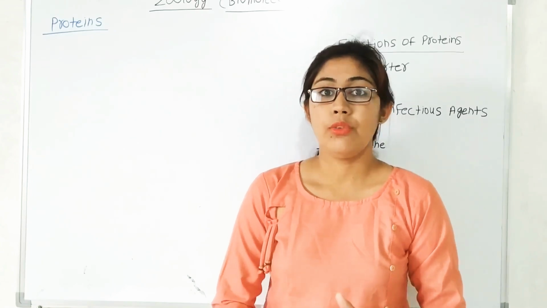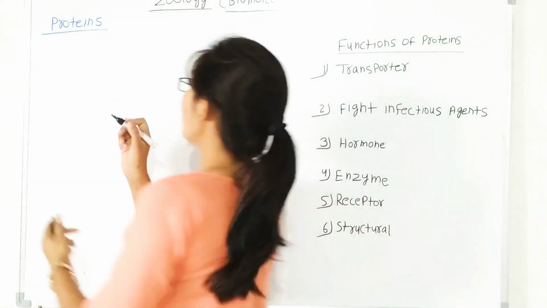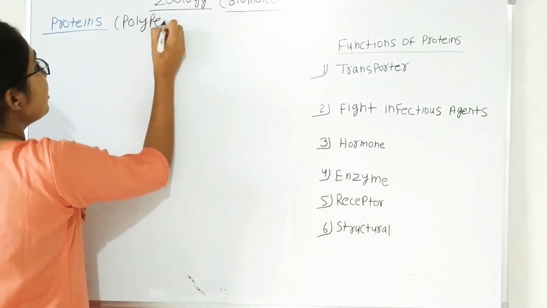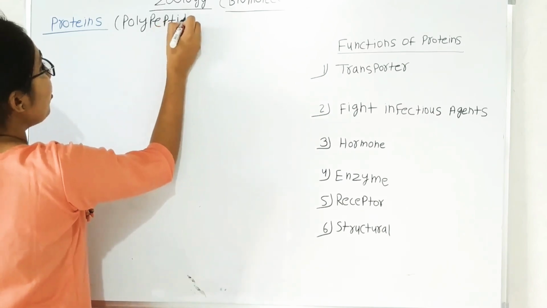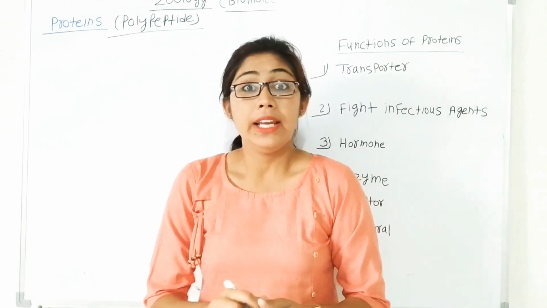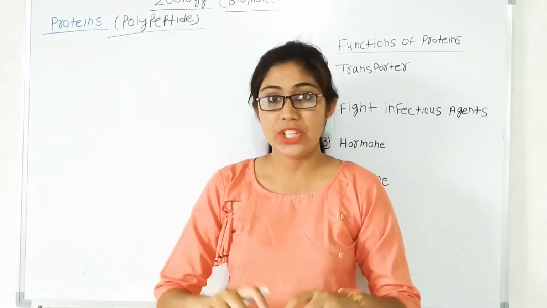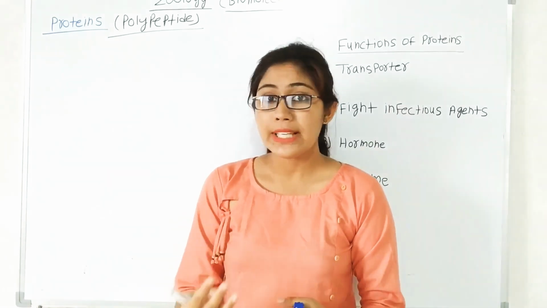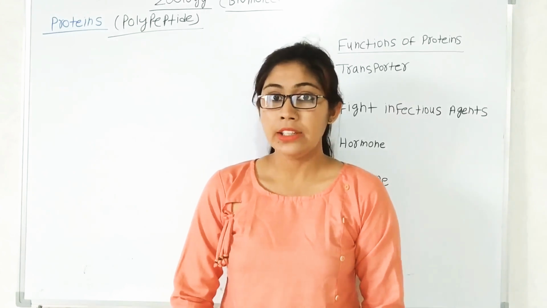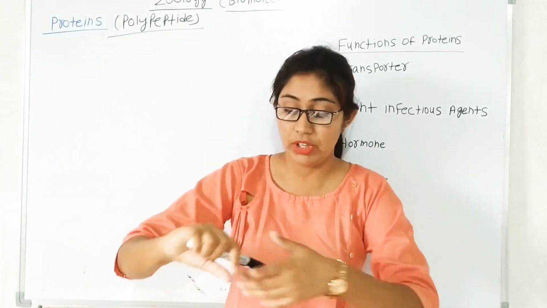So first, what is protein? Protein is also known as polypeptide. What is the meaning of polypeptide? Polypeptide means a large number of amino acids bound together to form a chain-like structure. Or we can also say a large number of amino acids link with the help of peptide bonds and form a straight chain-like structure.